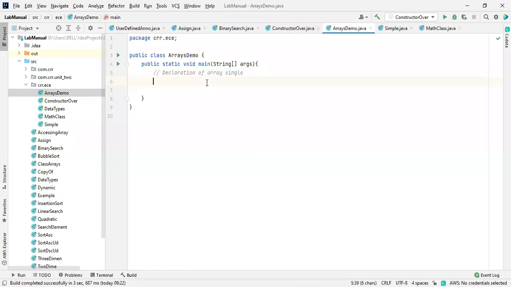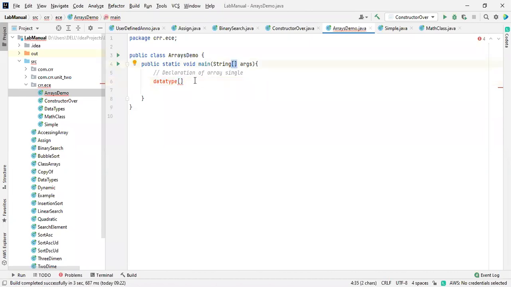How are you going to declare a single dimensional array? What is the syntax? Initially, the data type. Whether it is a primitive data type, integer or float, there are 8 primitive data types available, it may be anything. After that, you need to put brackets like this.